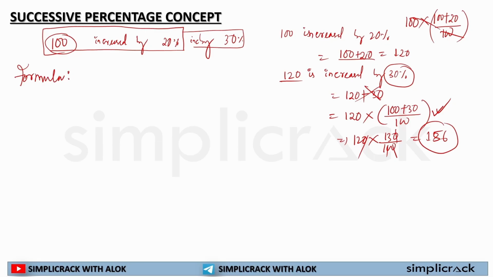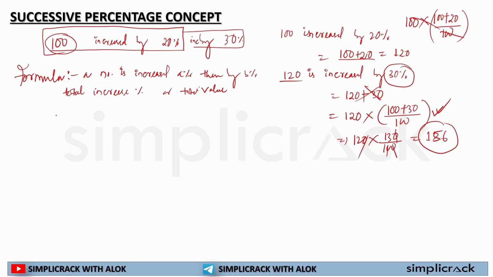The formula is, if a number is increased by A percent, then by B percent, then for the total increase percentage, or if you have to find the total value, this is the formula.